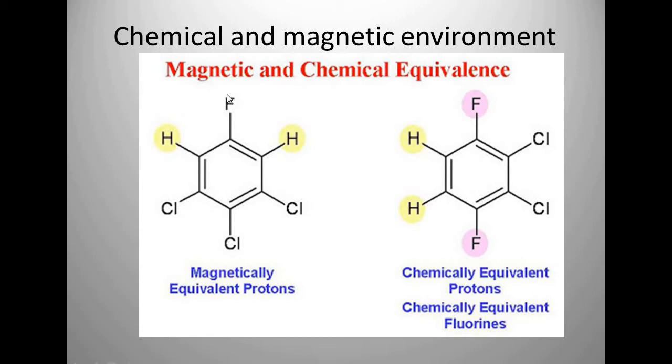We can say so when we draw a symmetrical line through the compound and the protons we are going to study are at the same distance or in the same position, like cis and trans positions. If they are in cis position or trans position but at the same distance from the symmetrical line, they experience the same magnetic field, that is the induced magnetic field and the external magnetic field.